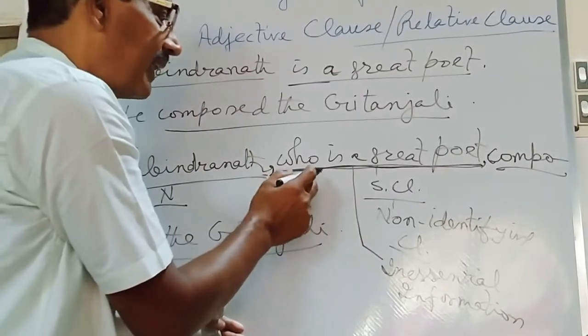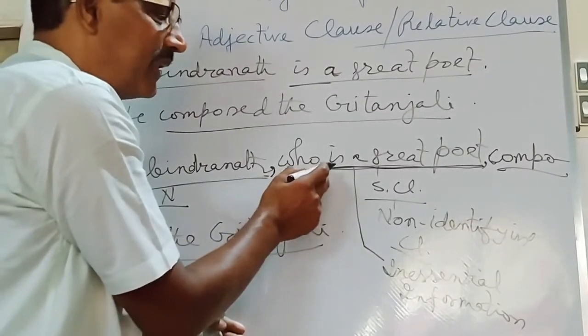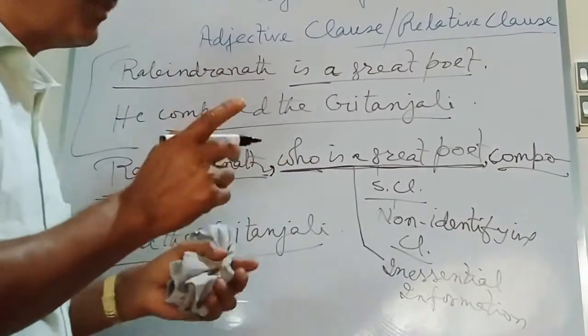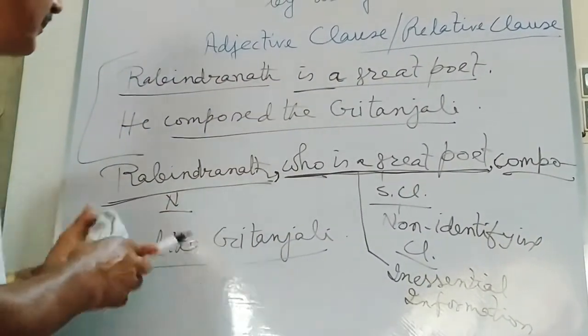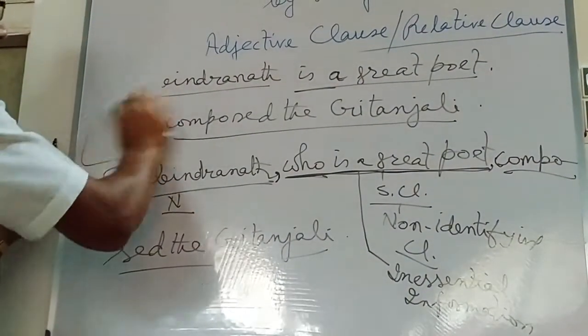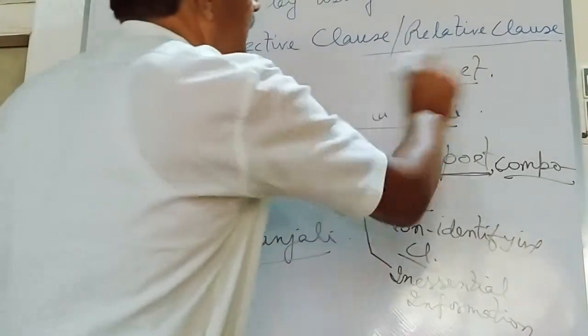This clause must take the commas. This subordinating clause must take the commas. Now, in another example also, you will see where commas are not used.